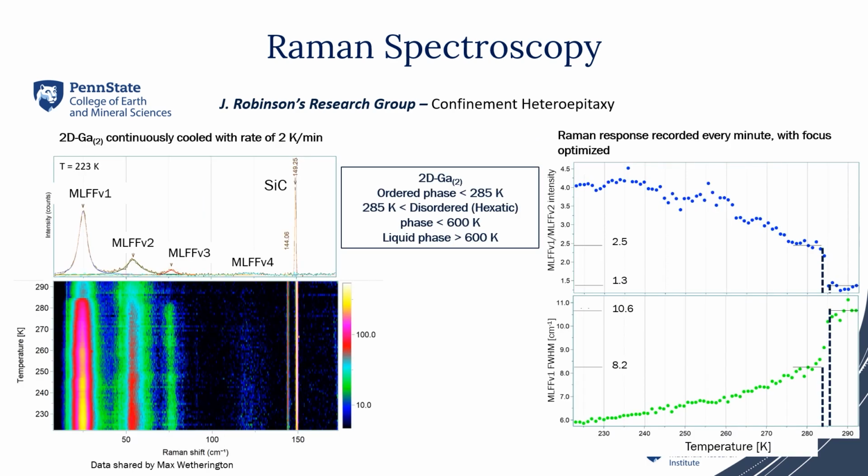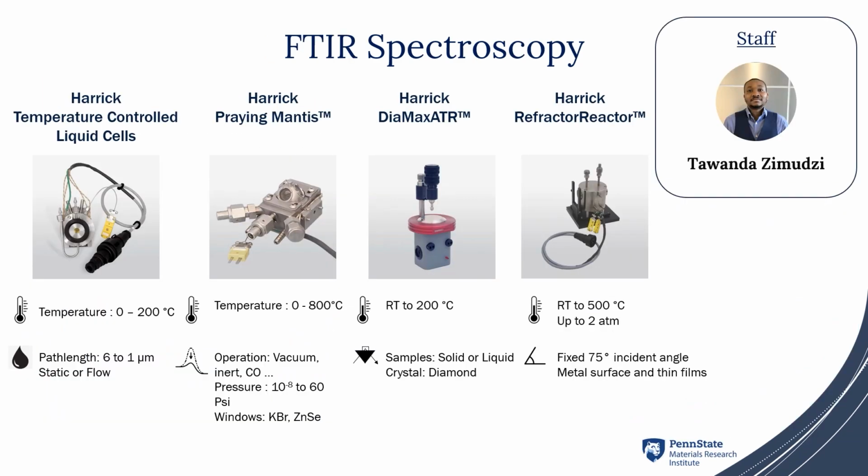When the same material is cooled down, we can see an increase of the full width half max of this metal low frequency feature, which indicates that the 2D gallium is likely in an ordered phase below 285 Kelvin. It is in a disordered phase between 285 and 600 Kelvin, and more likely in a liquid phase above 600 Kelvin. Another technique where controlled atmosphere and/or temperature can be performed is Fourier transform infrared spectroscopy.